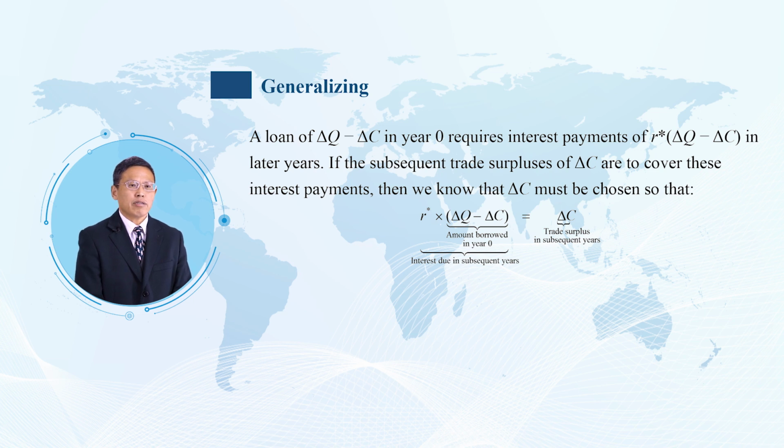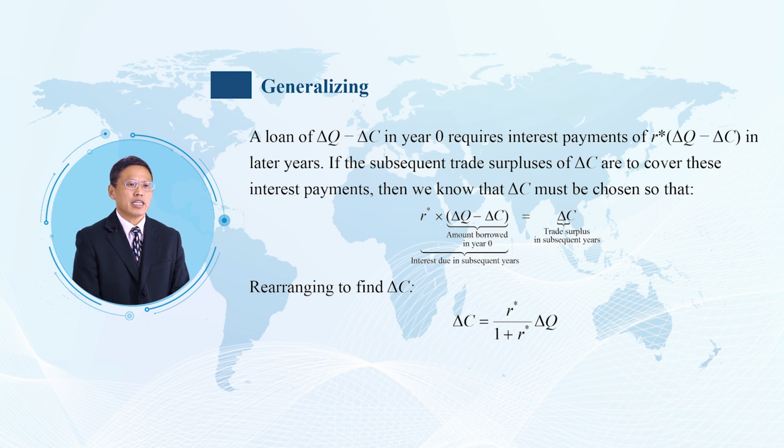If the subsequent trade surpluses of delta C are to cover these interest payments, then delta C must be chosen so that the interest due in the subsequent years equals the trade surplus in the subsequent years. Rearranging to find delta C equals R star divided by 1 plus R star times delta Q.